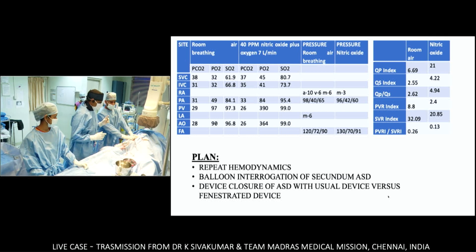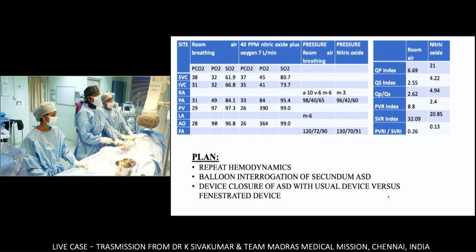So I'm convinced pretty much that this patient will benefit from a closure, but to be on the safer side, I still will put in a fenestrated device. I'm not going to be very aggressive in trying to put in a complete closure.